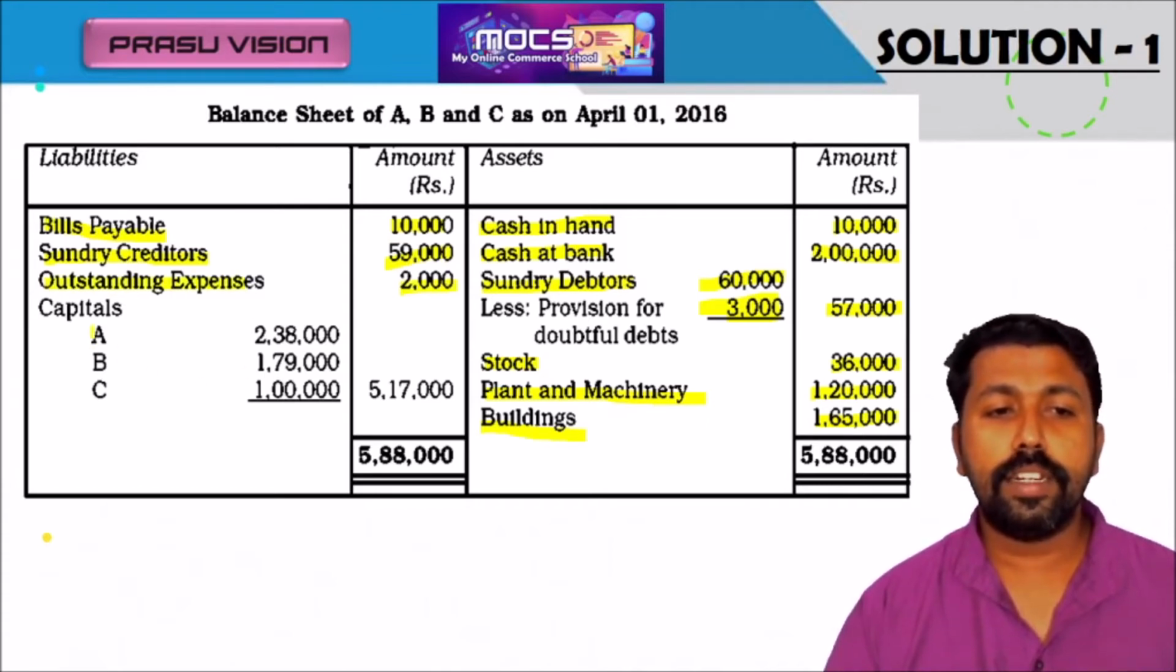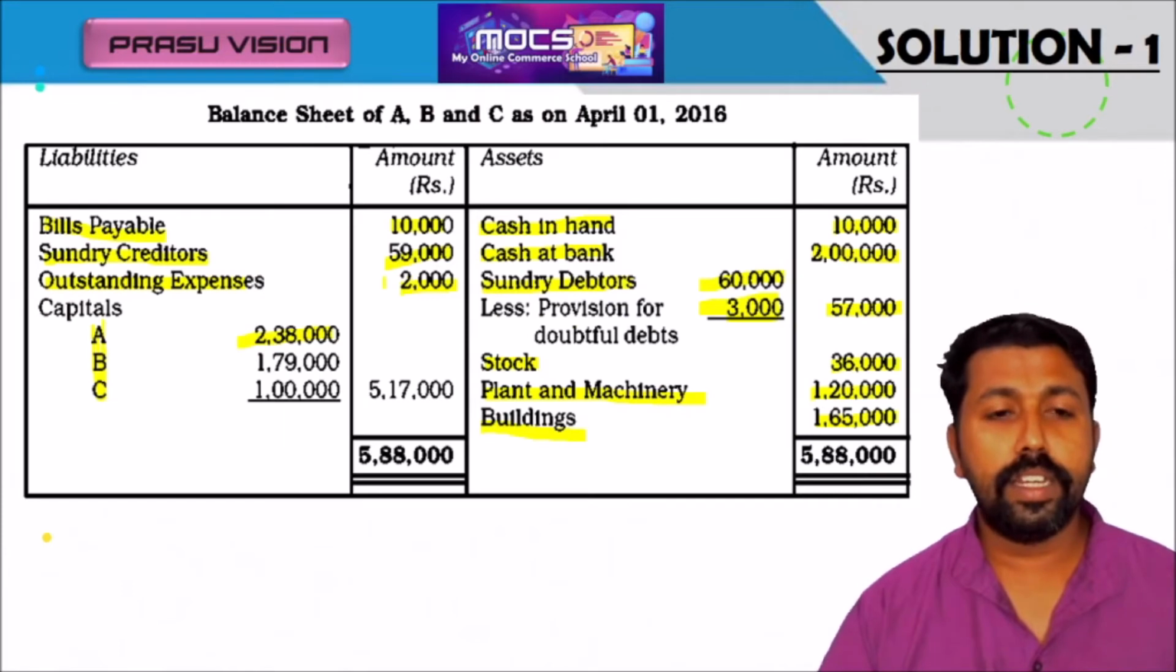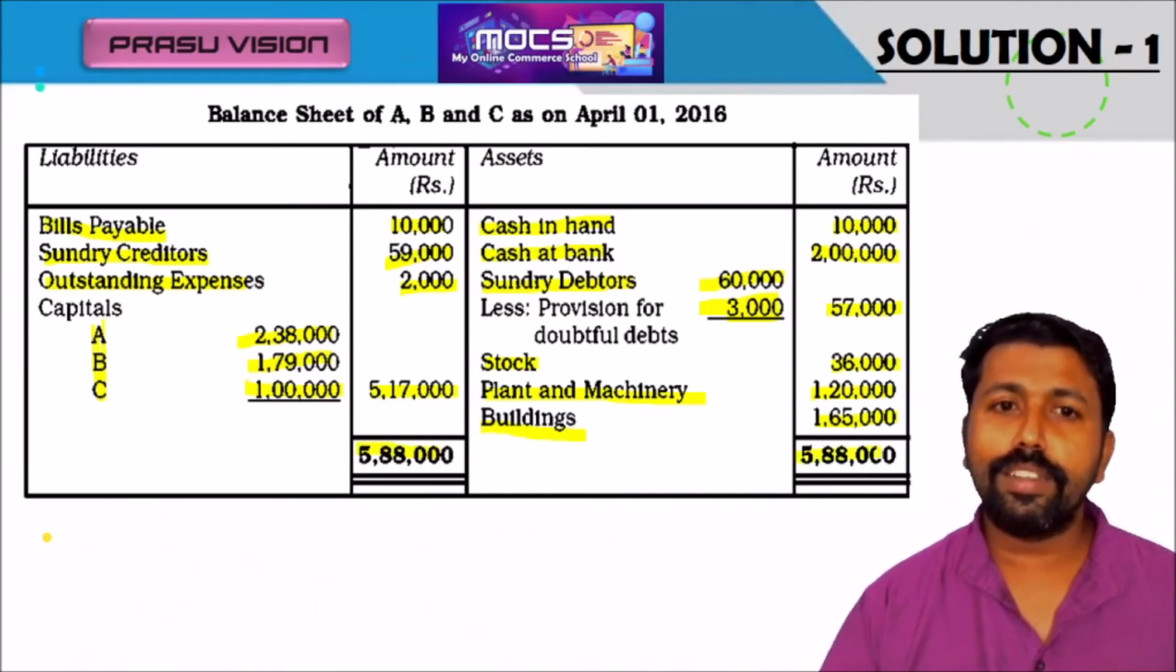Here we have to write the three partners' values. From where do we write this value? From the capital account. These figures we have to take into the balance sheet of the final firm. So 1,79,000, 1 lakh. Total 5,17,000. When we add, we will get the total 5,88,000. So dear students, please solve this problem by working at home. So it will be very clear for you.